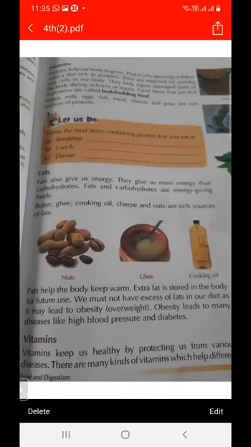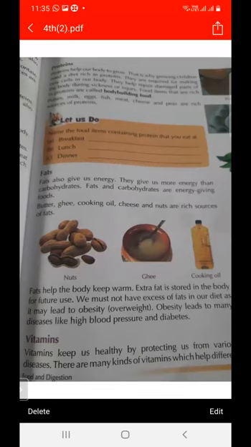What we have studied? Carbohydrates, proteins, and fats. Today I will discuss the topic vitamins and minerals. So what is the topic vitamins and minerals?